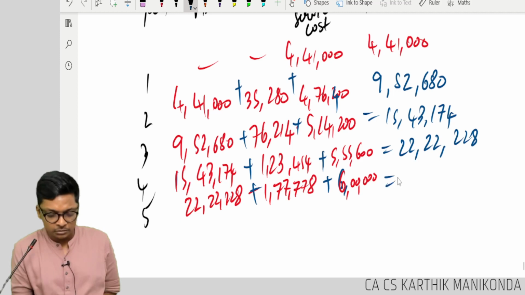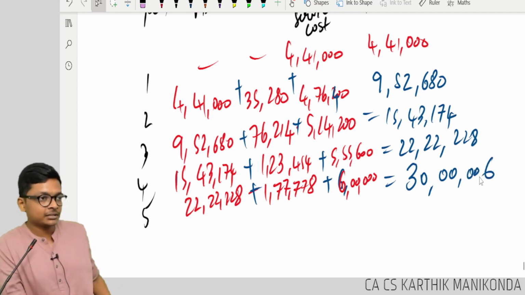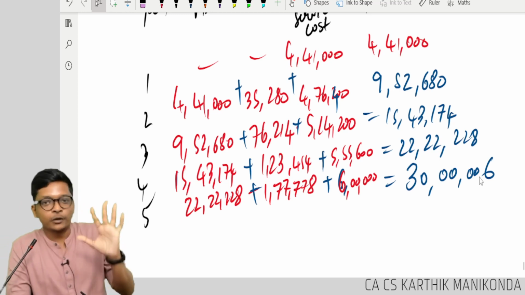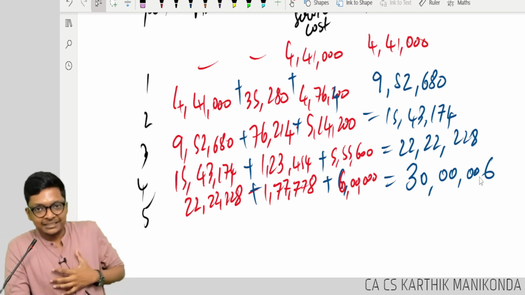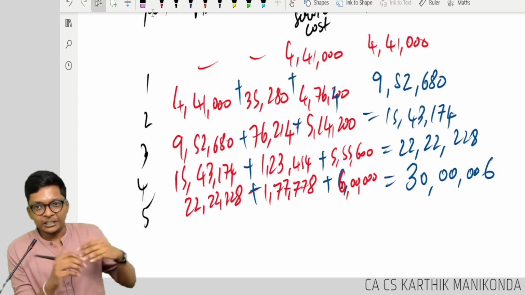You get how much? 30 lakh? 6 rupees difference, or 10 rupees, or 15 rupees. What ICA suggests here is, it's telling 6 rupees because of rounding off, that's why you are all fighting.